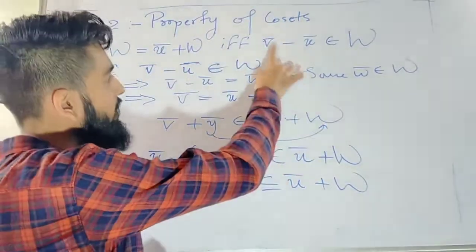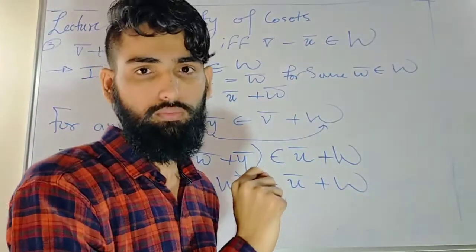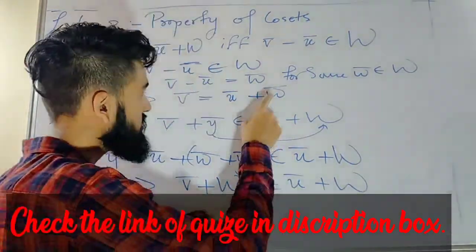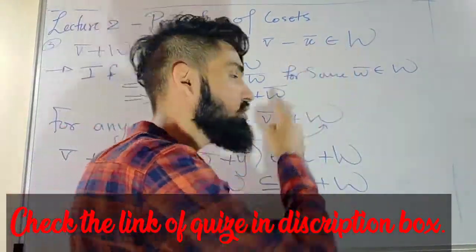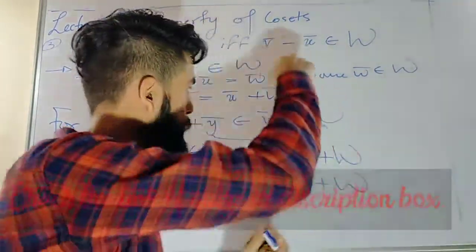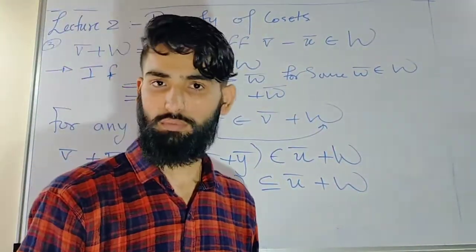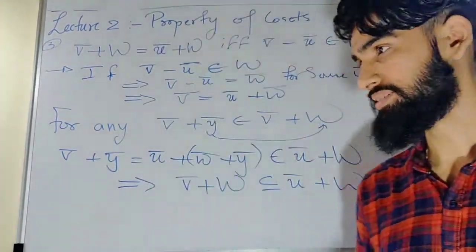Other ways: if v̄ − ū is inside W, then you take a negation, that means ū − v̄ is also an element of W, and try to prove the same pattern. Both proofs are really simple, you can try.